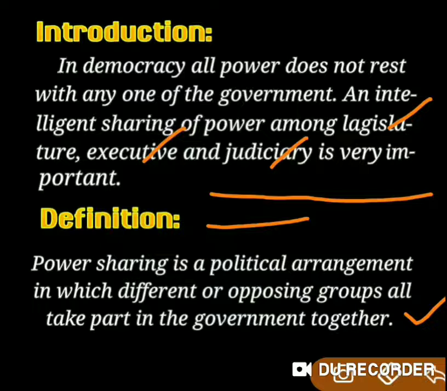So here, power sharing is very important to the smooth going of your family. Your papa has to share the watermelon among all three of you. Then we can see the success of your family. In the same way, when it comes to society, state, region or country, we need to share the power among different groups of the country. This is what we call power sharing. This is the importance of power sharing, and there are many objectives in this chapter which we are going to study throughout the lesson.